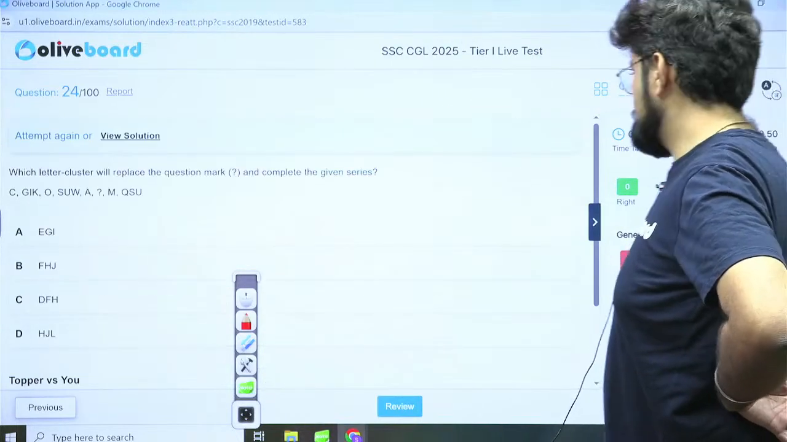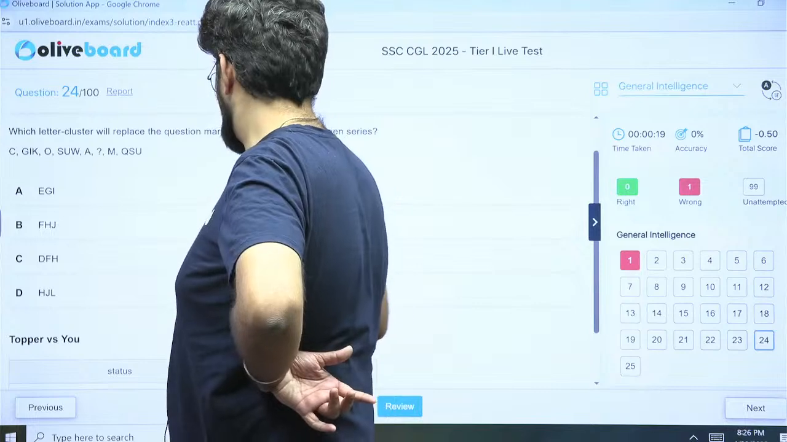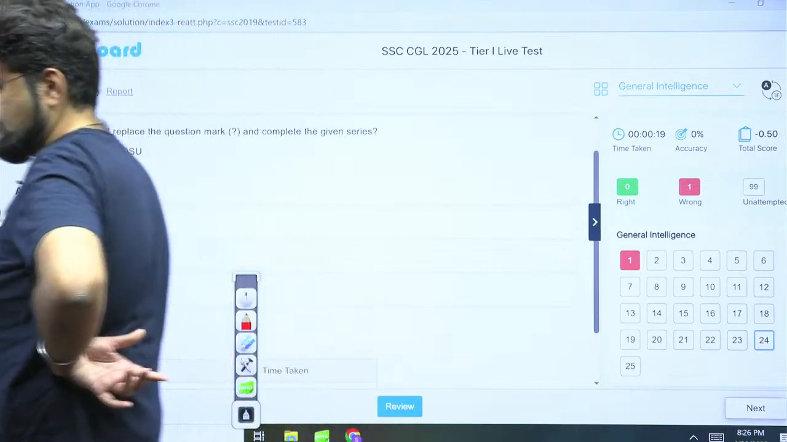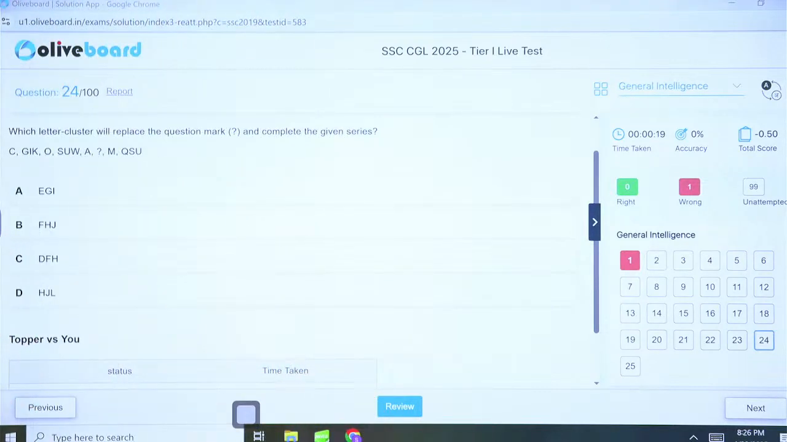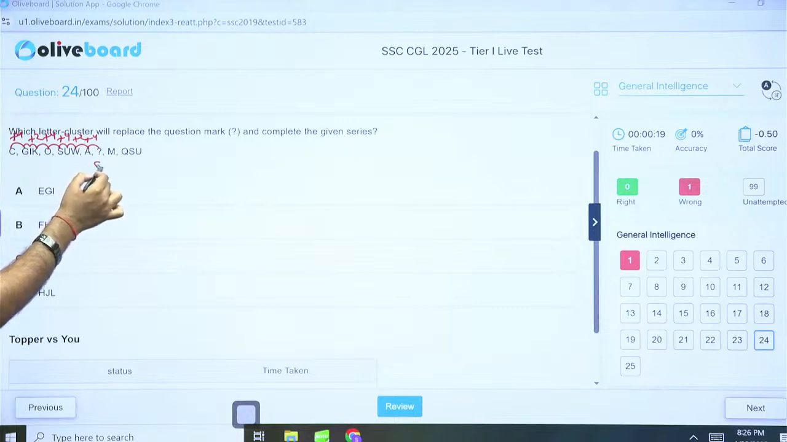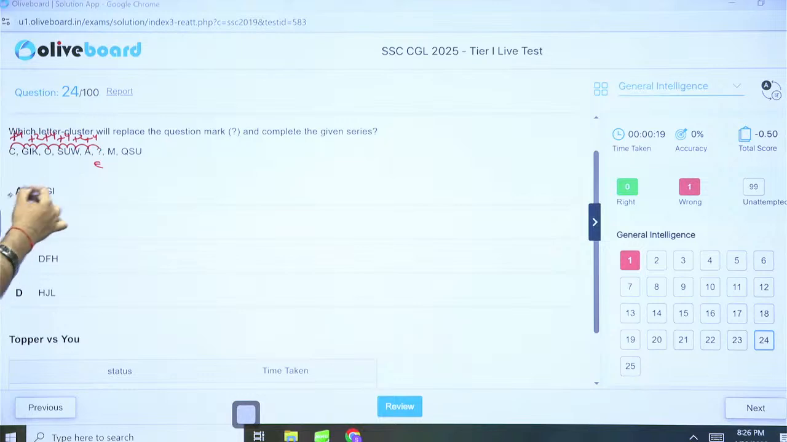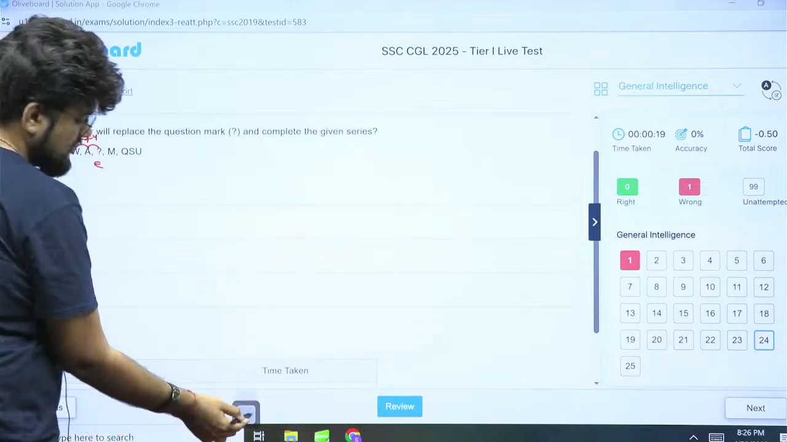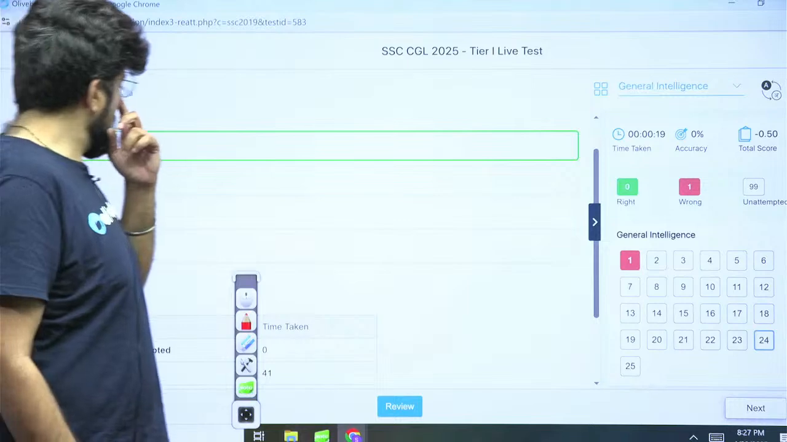24. Letter series. Okay, what's happening here? So this is 3, this is 7, so this is plus 4. Then 7, 9, 11 plus 2, 11, 15 plus 4, 15, 19 plus 4, 19, 21, 23 plus 2, 23, 27 plus 4. So 20, this is 1 now. 1 plus 4 is, we start with E, 5. Okay, and then we increase with 2, 2. So E, only one option is there. So option A becomes the correct answer.